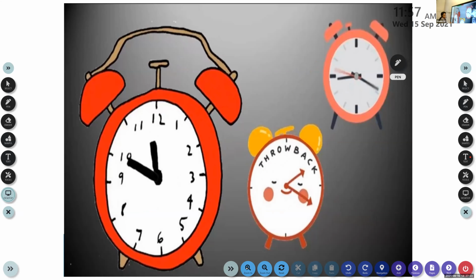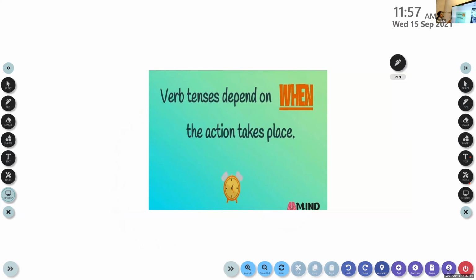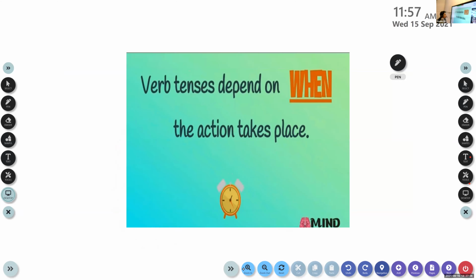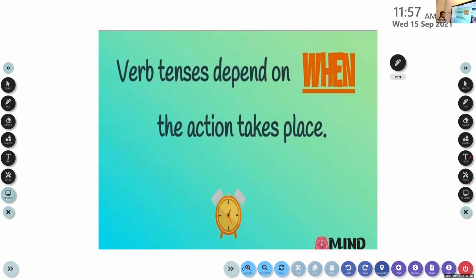That's why you can see the picture of a clock here. The tenses depend on when the action takes place. Clear to all of you? So the verb tenses depend on when the action takes place.